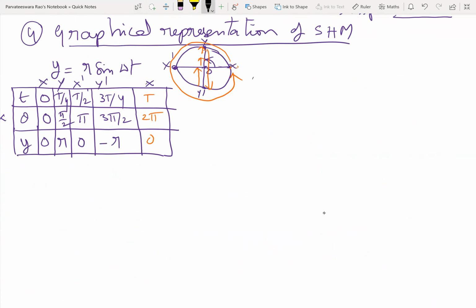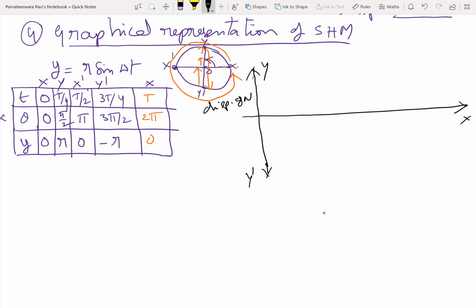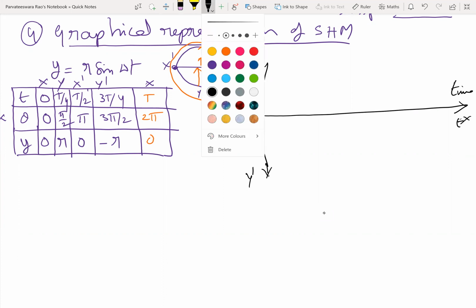So here displacement is taken on the y-axis, and time t is taken on the x-axis.